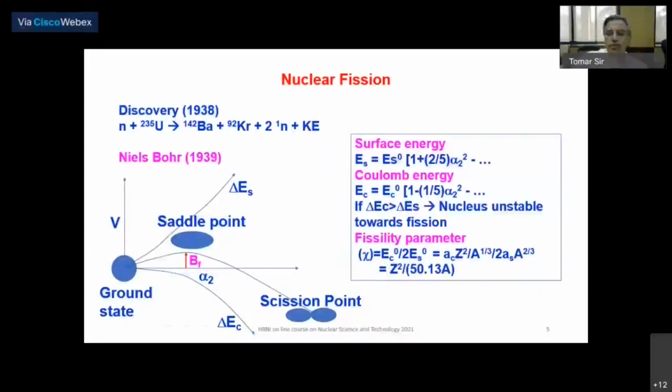Okay. So let us discuss the nuclear fission process a little more in detail. As I discussed in my initial lectures, the nuclear fission process was discovered in December 1938 by Otto Hahn and Strassmann. And later on, Niels Bohr in 1939 explained the energetics of nuclear fission in terms of the liquid drop model.